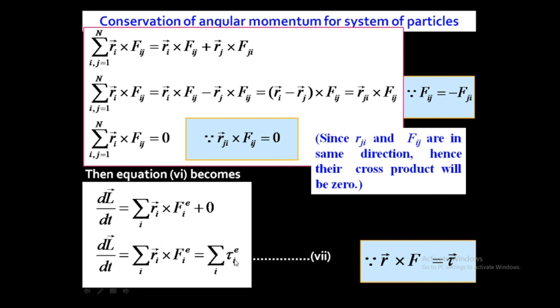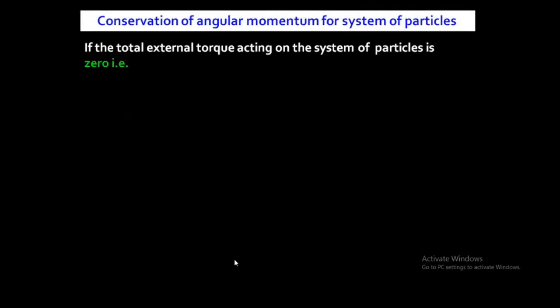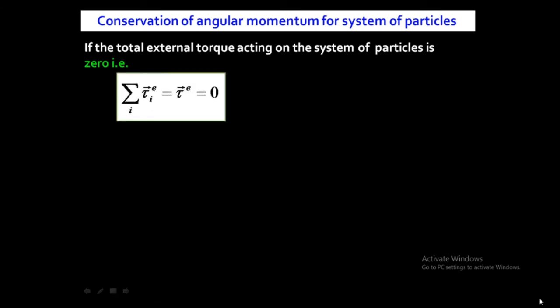Tau ie means external torque. Suppose the external torque acting on the system of particles is 0, that is, the summation over i of tau ie is 0. Then dL by dt is 0. What is equation 7? This is equation number 7. If the external torque is 0, then dL by dt is 0.